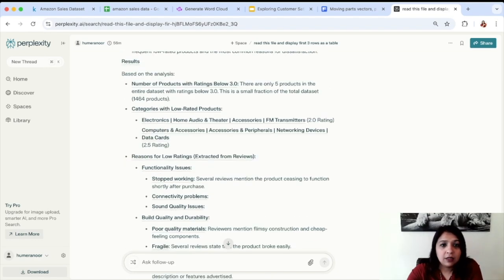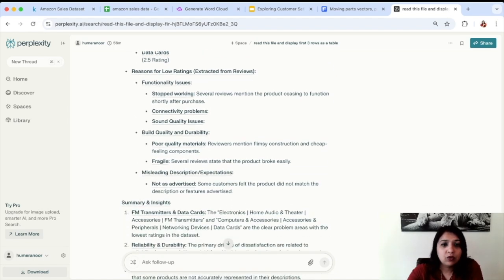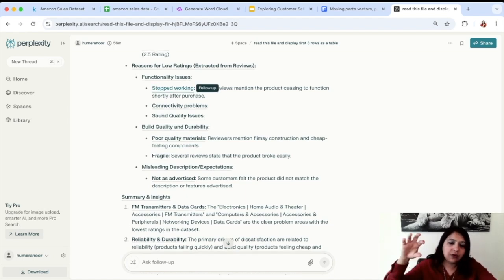And here are the findings. The number of products with ratings below 3: there are only 5 products. This was something we also noticed, that only a few products had a rating below 3, and these were the categories: electronics, FM transmitters, and data cards. And now it's going further. This is actually super cool because it is now able to read those reviews, summarize them, aggregate them properly, and present it to us in a way that makes sense.